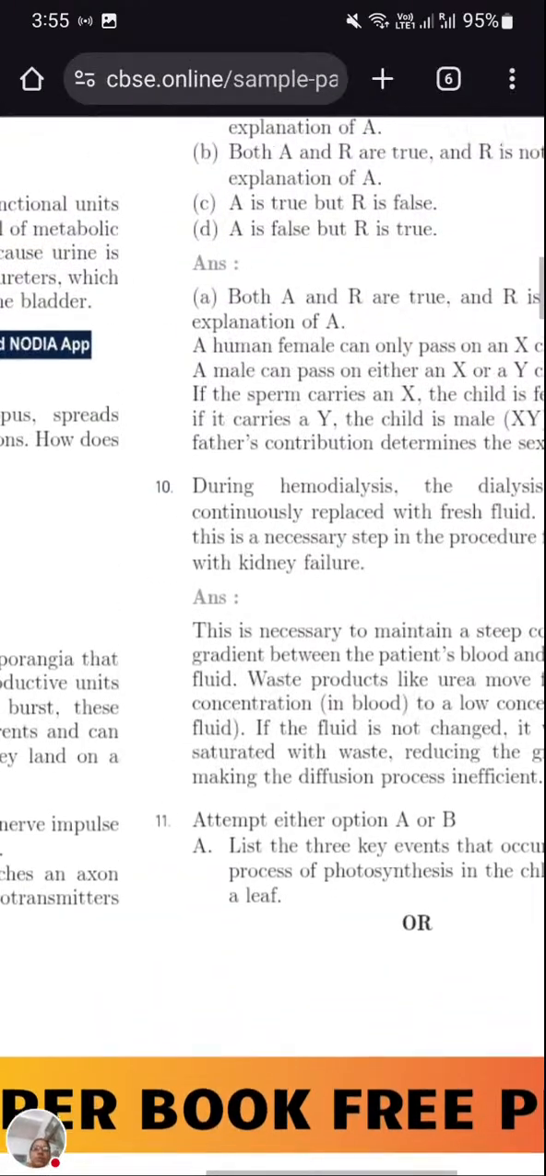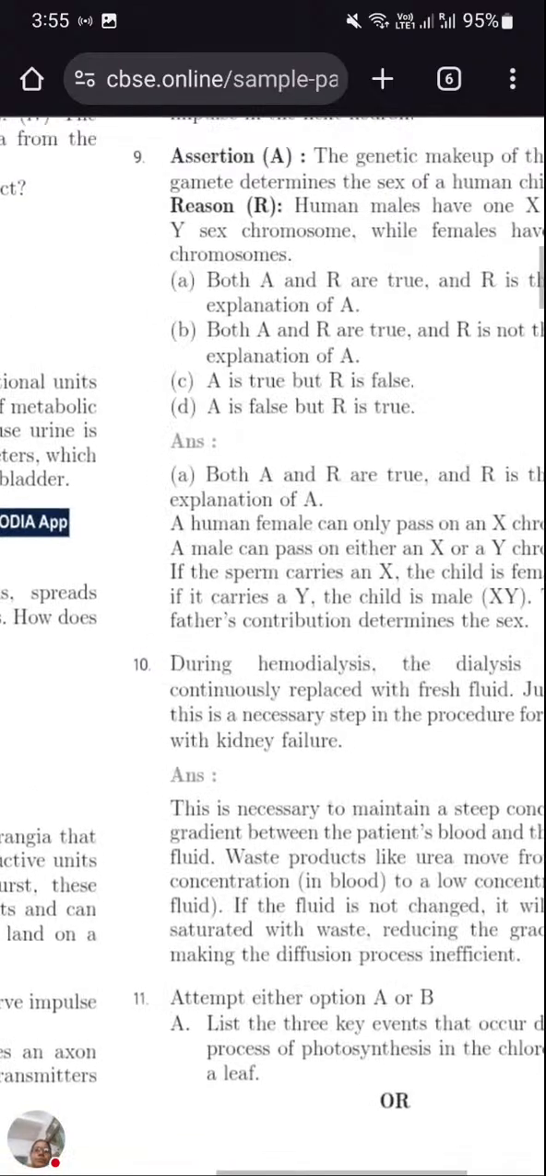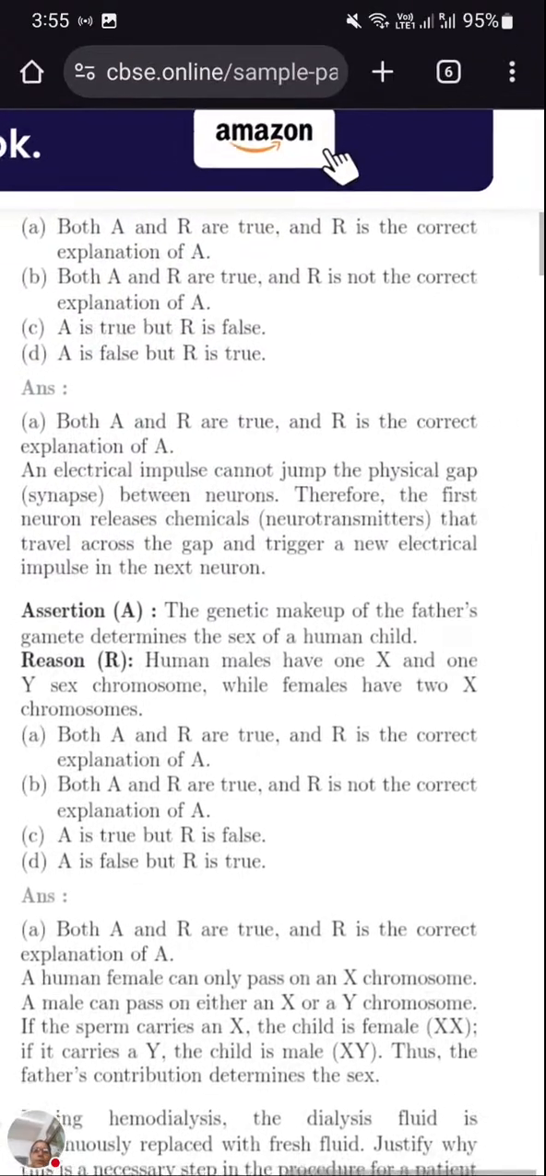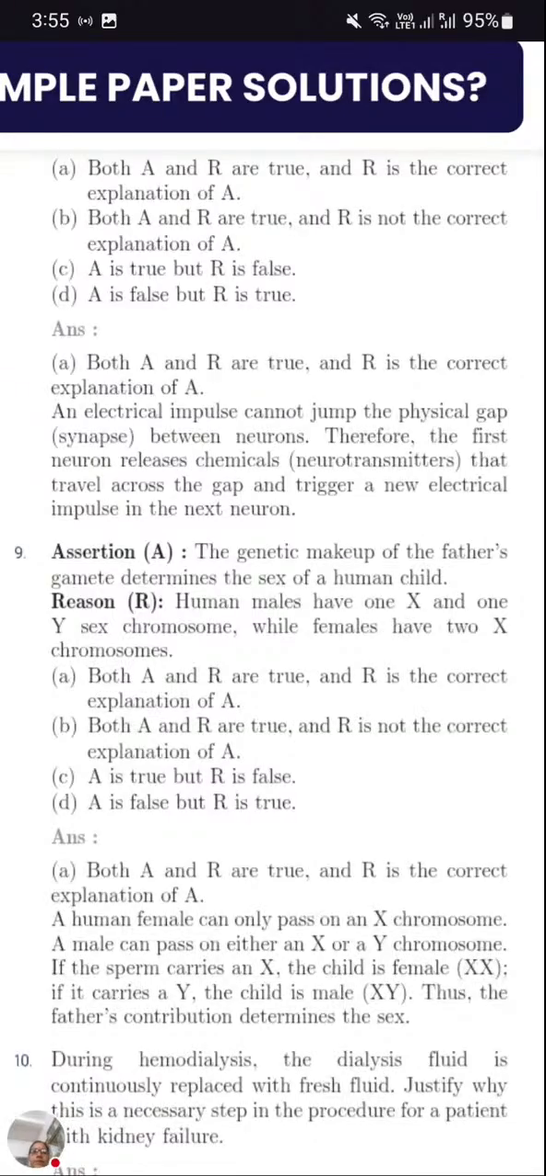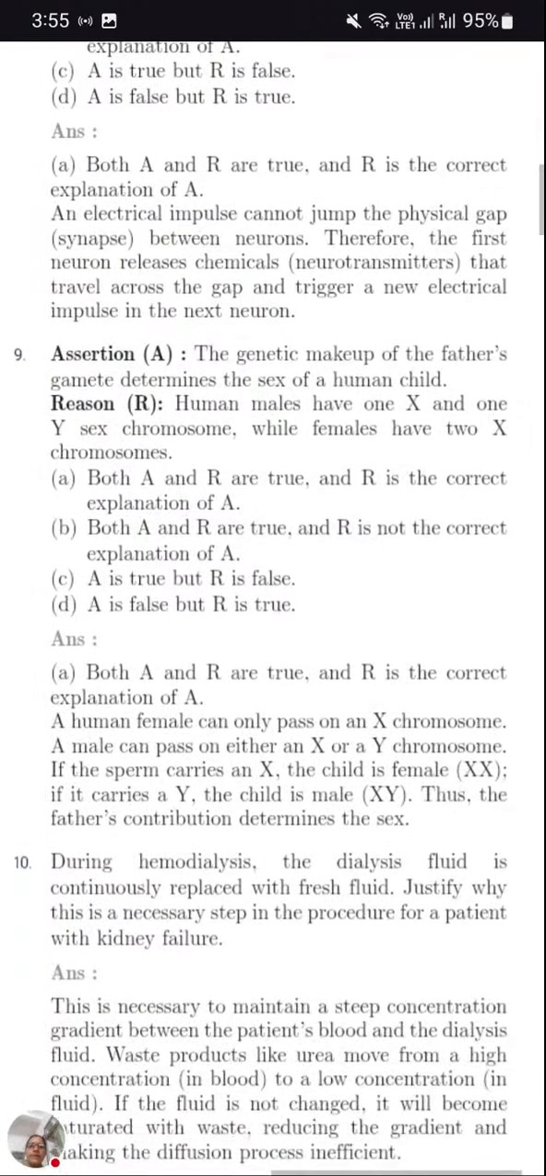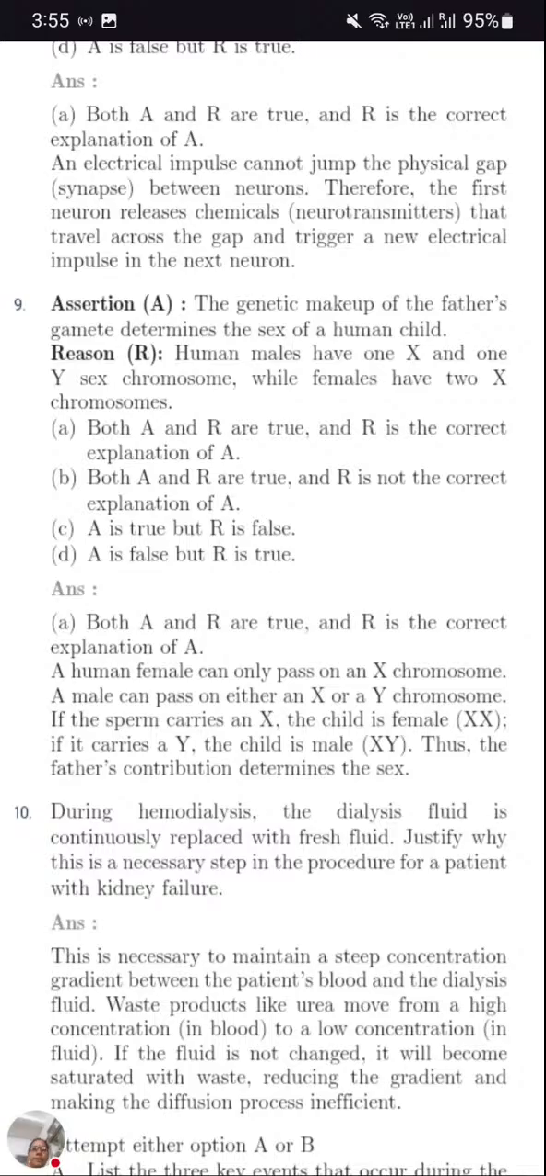Now moving to the next question, we completed the 8th one. Both A and R are true and R is the correct explanation. Now the assertion: the genetic makeup of the father's gamete determines the sex of the human child. In yesterday's paper, we discussed this question. The child's sex determination is done because of the chromosome which the father provides. If the father provides X, the developing baby will be a baby girl. If the father provides the Y chromosome, then it will be a baby boy.